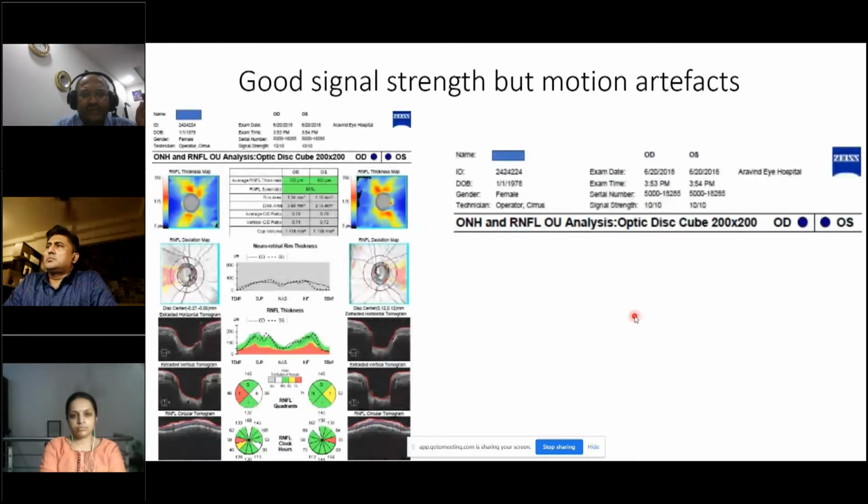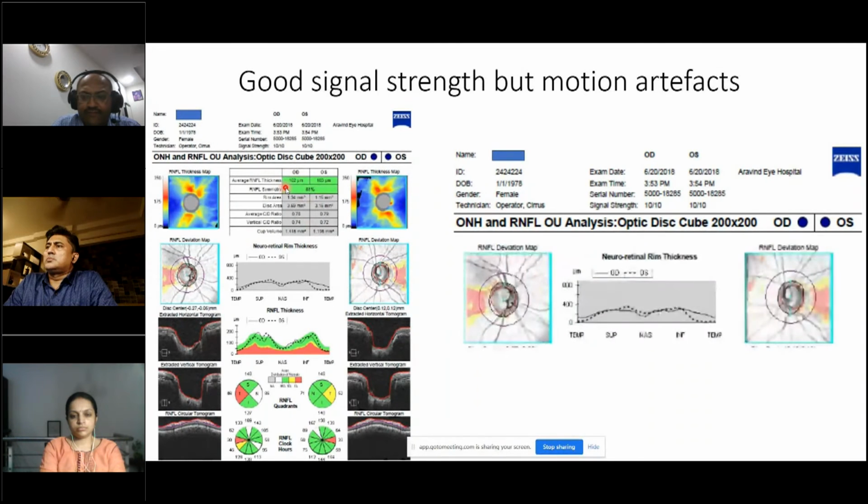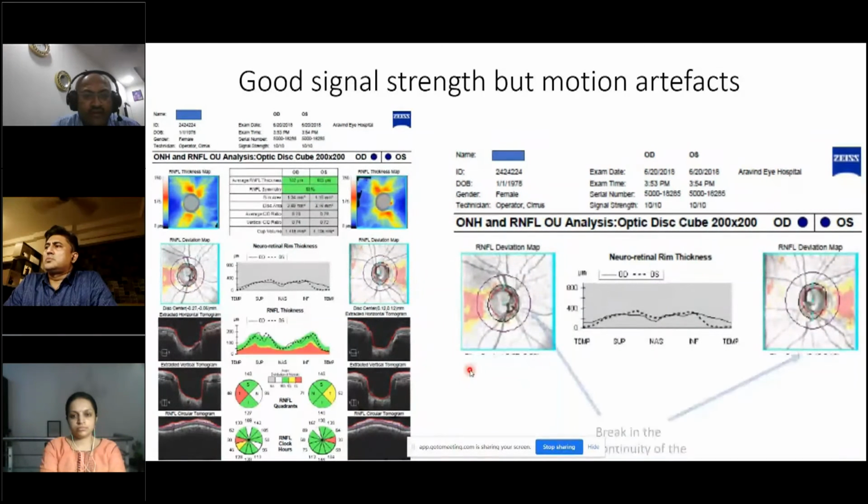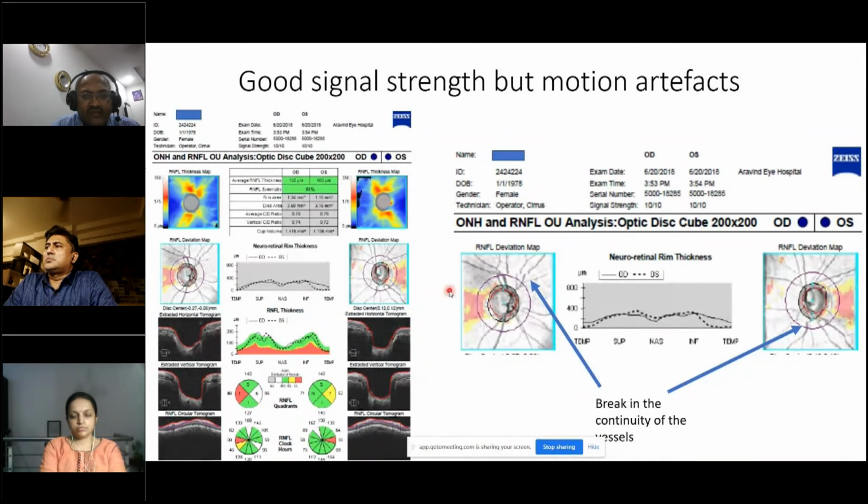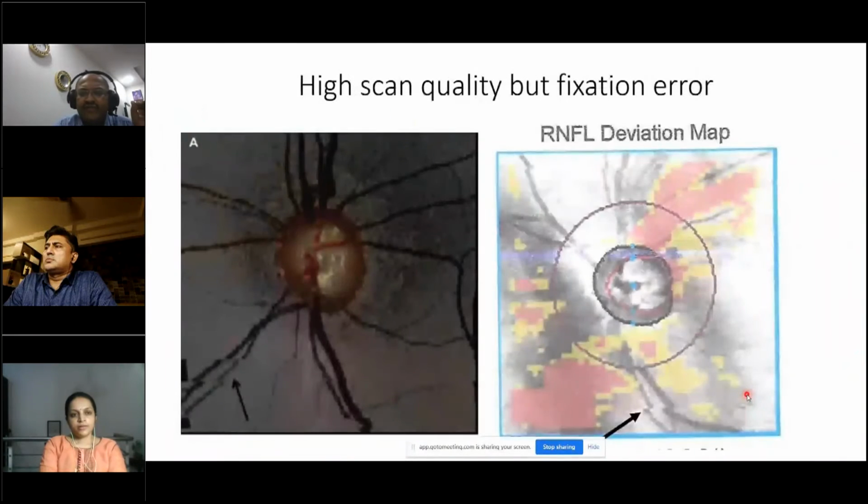So for example, if you see here, you have a good signal strength, 10 out of 10 for both the eyes. Whereas if you see here, in this region which is expanded here, you have vessel discontinuity, and here again you have vessel discontinuity. So although you have very good signal strength, you have motion artifact. Break in the continuity of vessels indicates motion artifact. So you have to be very, very careful interpreting such an OCT. Again, another example here. You can find that there is a discontinuity of the vessel in the deviation map.